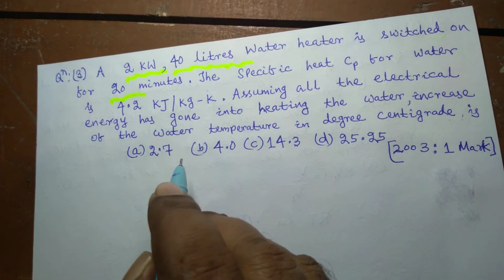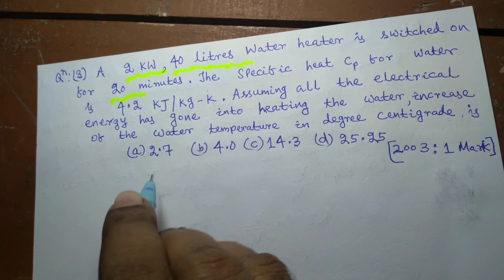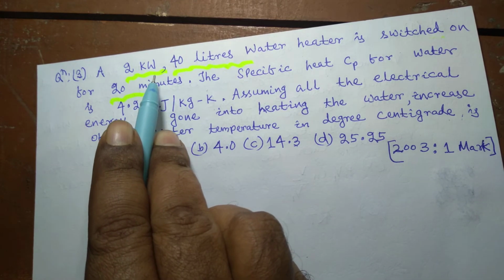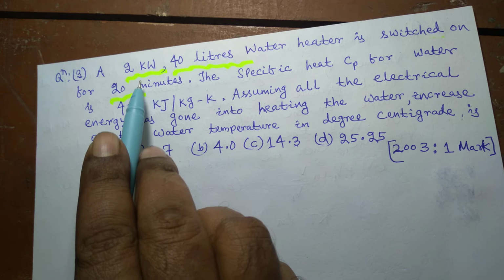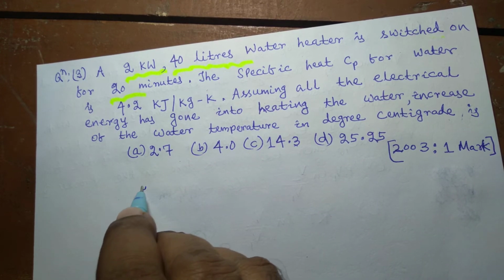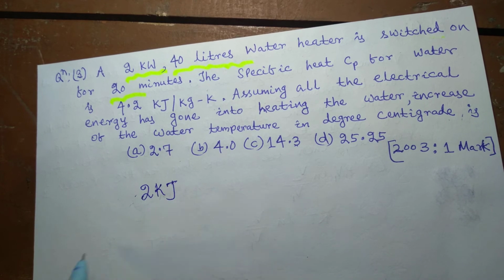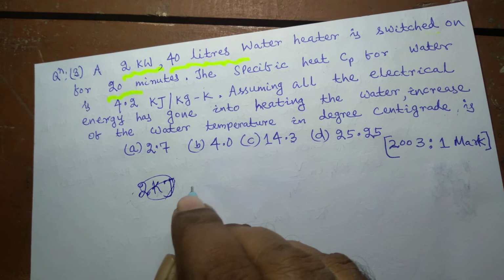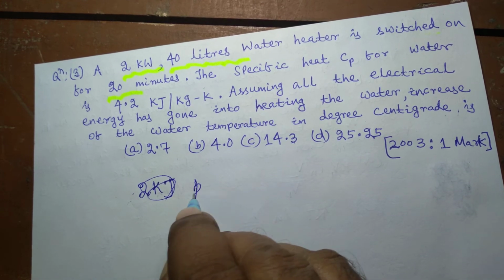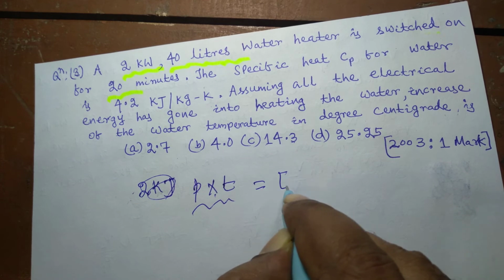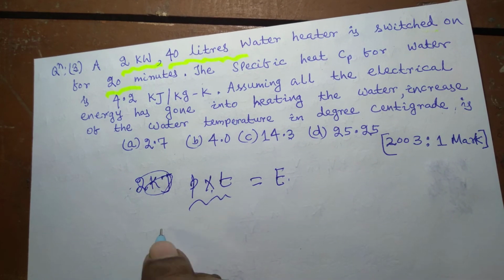So first we have to find out the heat produced due to the flow of electric current, and the power of the heater is 2 kilowatt. That means in 1 second, 2 kilojoule of energy is supplied. 2 kilowatt means 2 kilojoule per second. You know that power multiplied by time is the energy supplied.